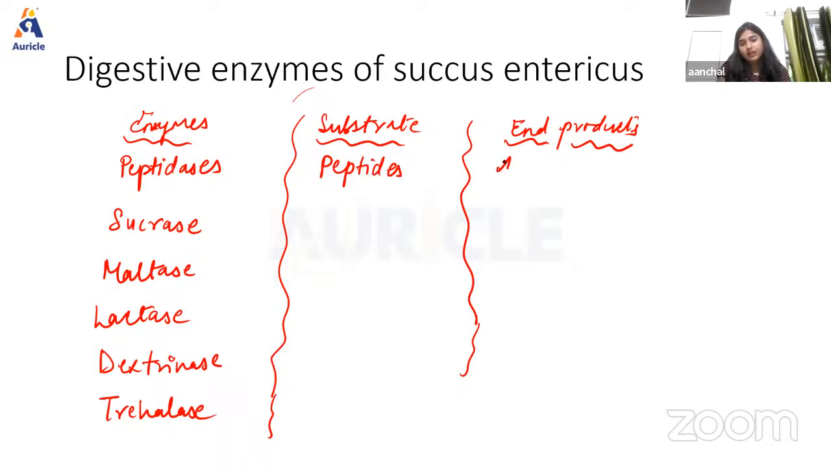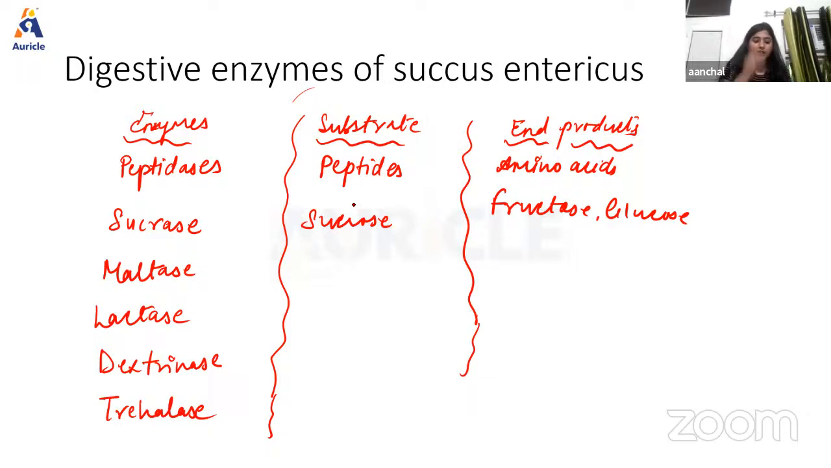So the enzyme peptidase is responsible for the digestion of peptides. And the end product we have is amino acid. Then sucrase will act on sucrose, and here we receive a final product that could be fructose or glucose. Then maltase is responsible for the digestion of maltose and maltotriose. And here we receive the end product again, that will be glucose.